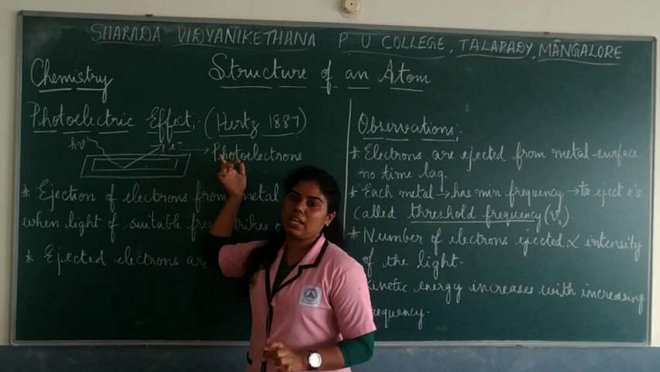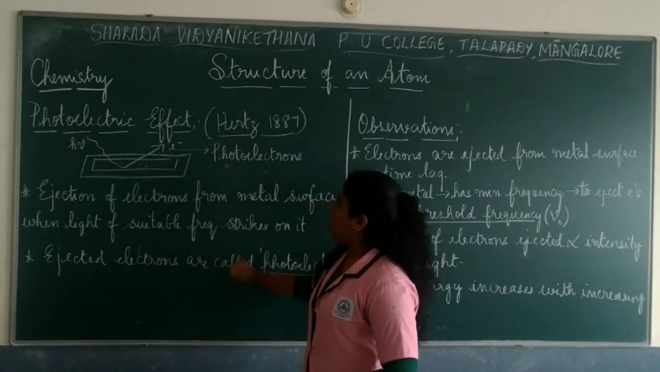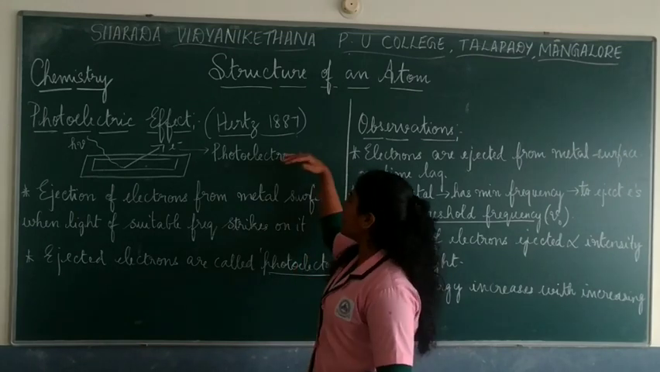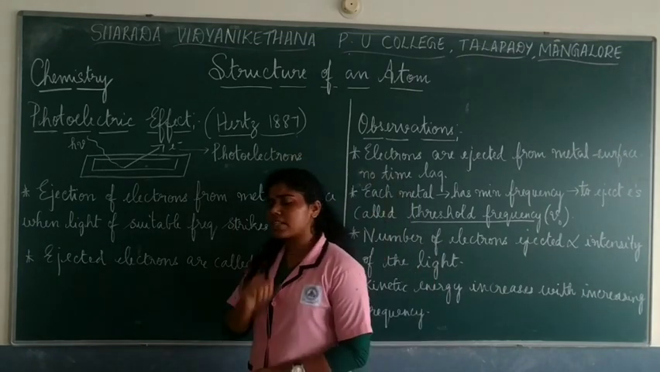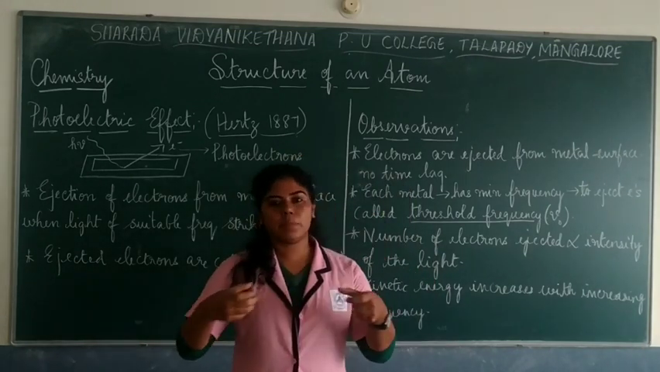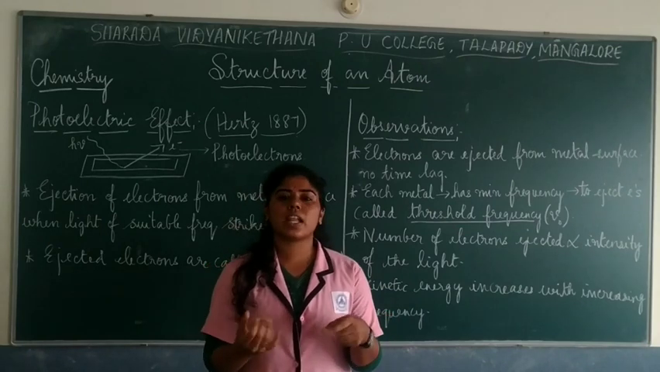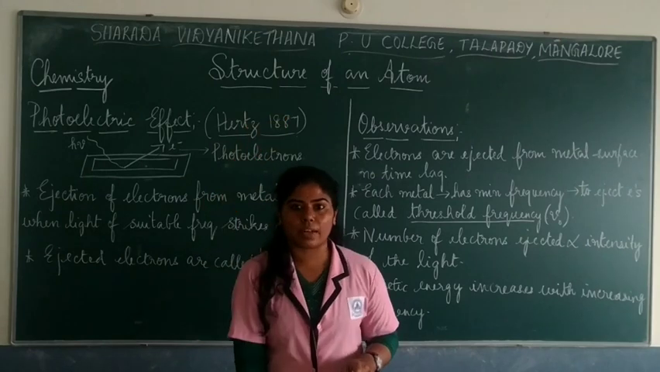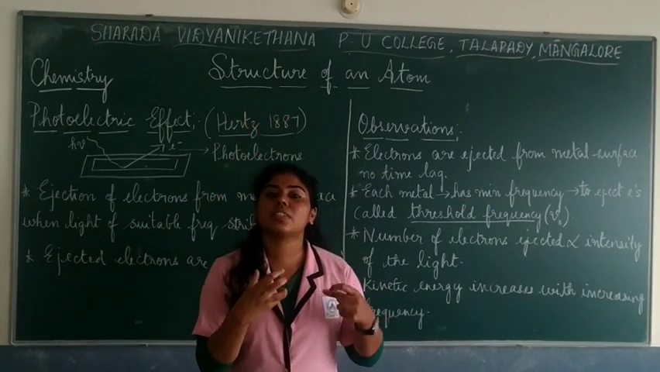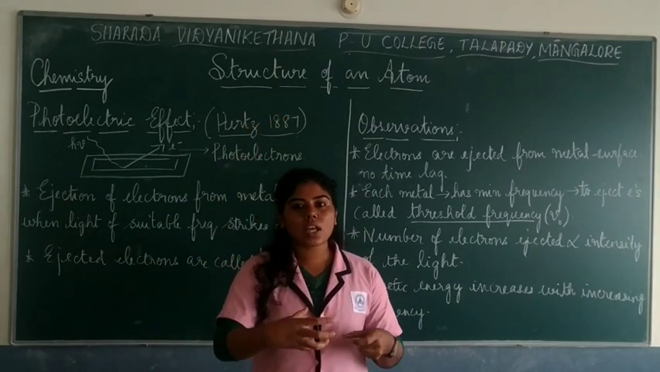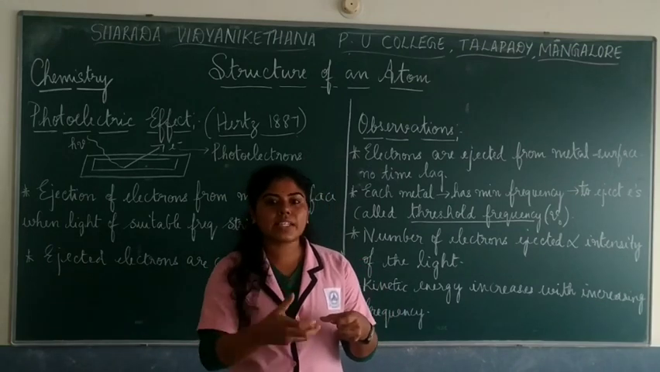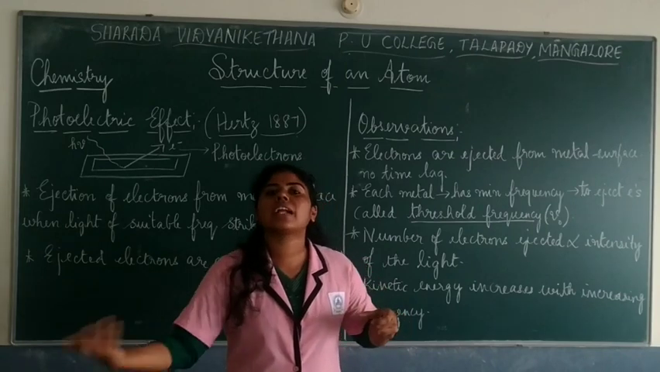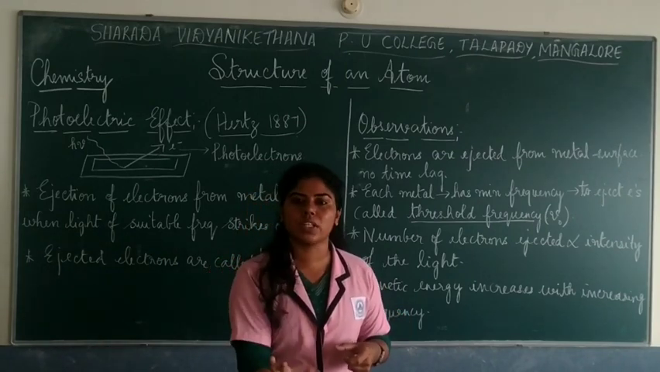Electric effect. Now, there was a scientist named Hertz in 1887. What did he do? He took a metal plate, metals like potassium, cesium, rubidium, which come in group 1. Why did he choose these metal plates? Because in group 1, the elements can lose electrons very easily, right? So ejection of electrons should be seen. That was his main principle.